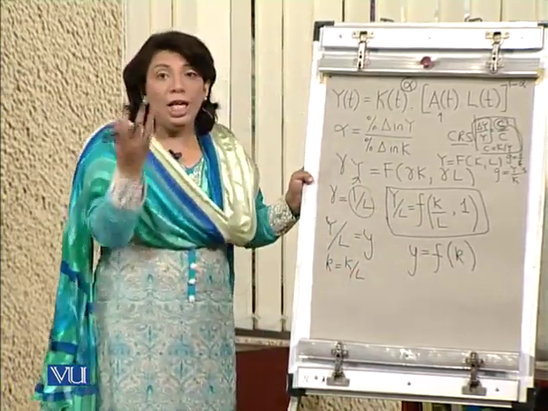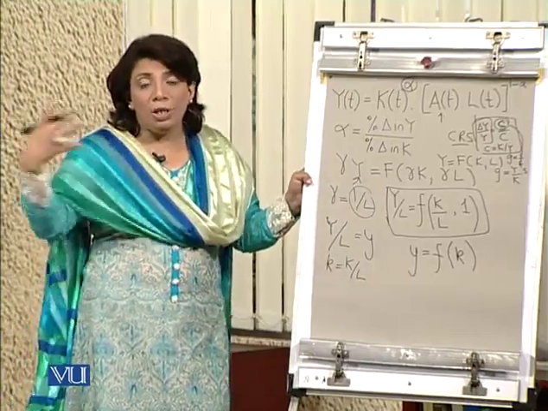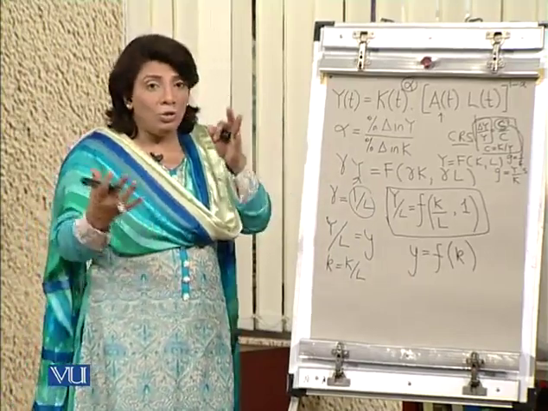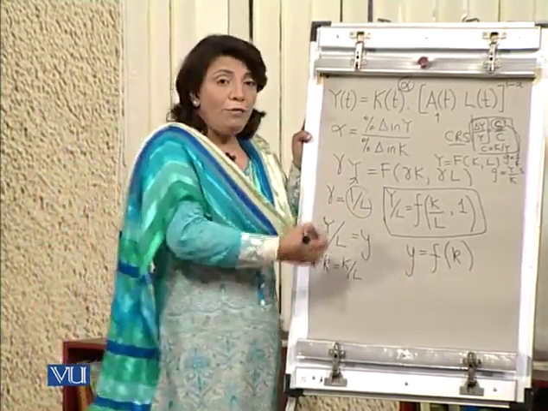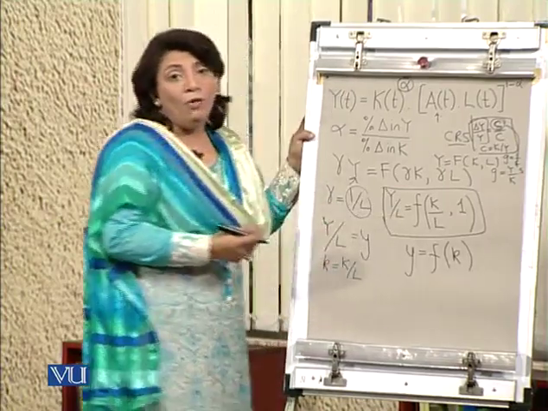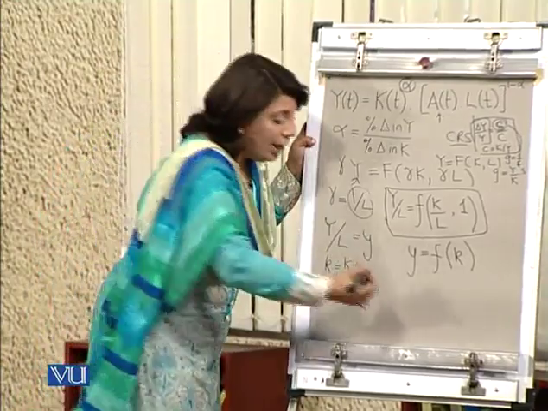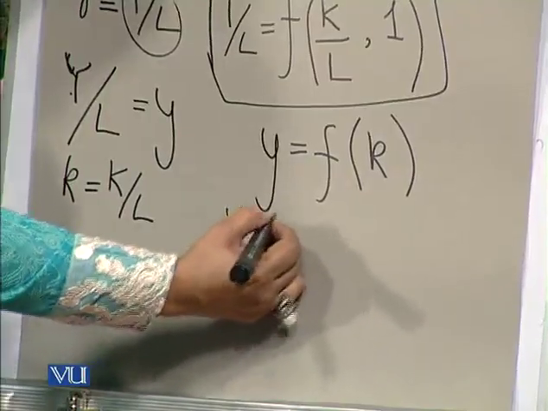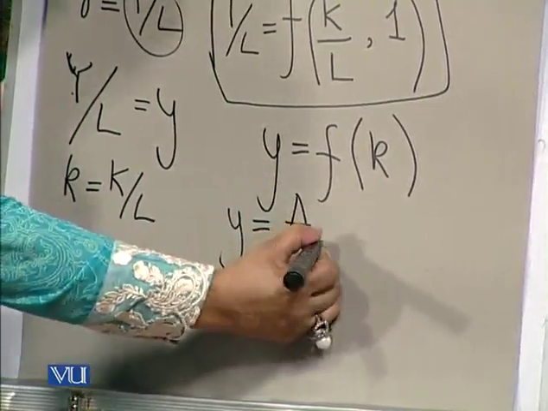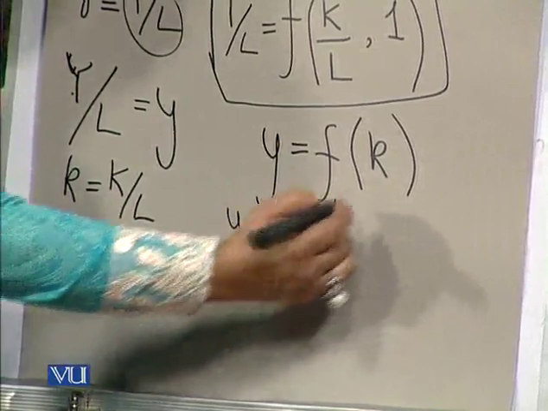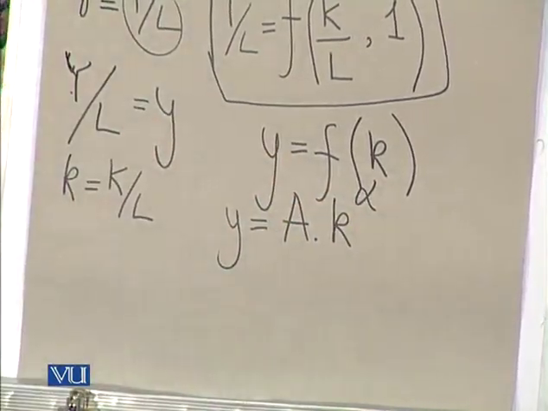So how much capital, in what proportion capital and labor you need to produce one unit of output is going to determine what the total output is that you are going to produce. So if we express the same thing in the form of a very simple Cobb-Douglas production function, the same thing can be written as y equals A, which is the productivity parameter, times the capital labor ratio raised to the power alpha.